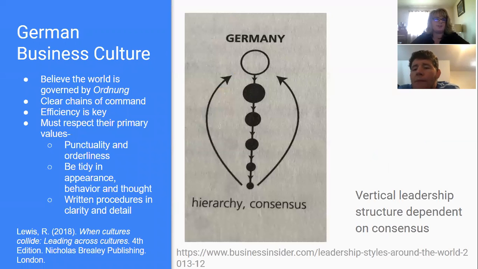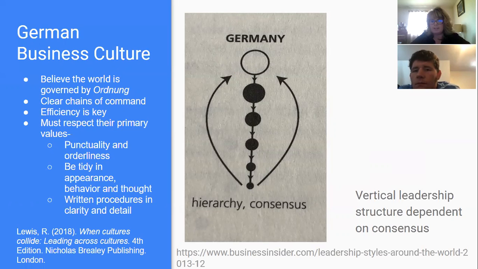German business culture. Germans believe that the world is governed by Ordnung. They expect and operate on clear chains of command. They feel that efficiency is key, and those that they work with must respect their primary values of punctuality and orderliness, be tidy in appearance, behavior, and thought, and have clearly written procedures in detail.